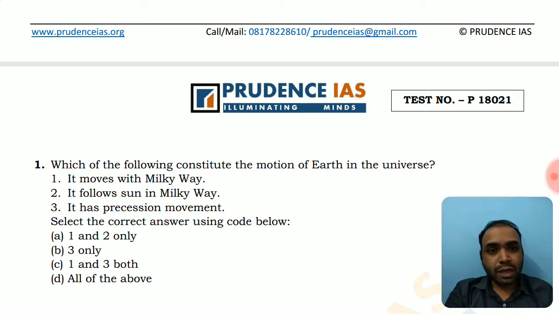That is, it is very similar to the spinning top, that is Lattu, which is revolving and it is having certain precessions around its axis. So it's kind of spinning top movement for the Earth that also is included in the motion of Earth in the universe. So all the options are correct regarding this MCQ. So the answer would be D, all of the above. Let's read the explanation.